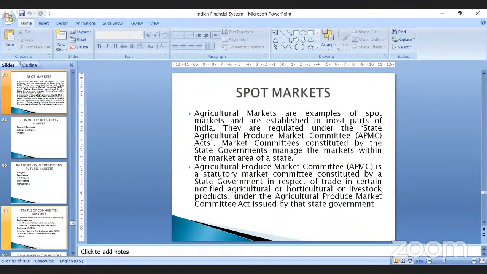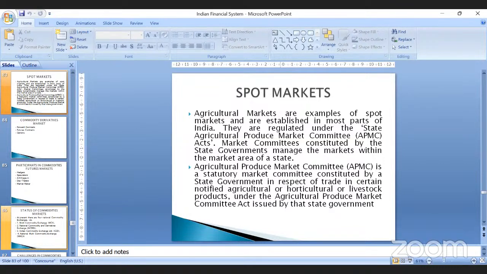Now, these agriculture markets are regulated and controlled by the State Agriculture Produce Market Committee, called APMC. These committees are constituted by the state governments to manage the markets within the market area of the state. Within the state market area, every state government manages these agriculture products. In these markets, wholesale marketing activities cannot be carried out by either an individual or a specific agency in that specific market area.